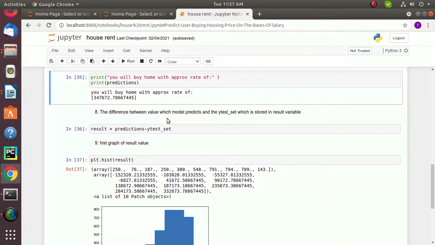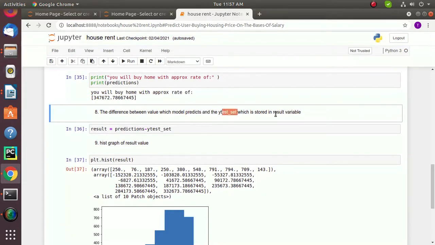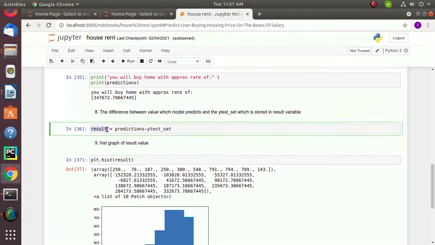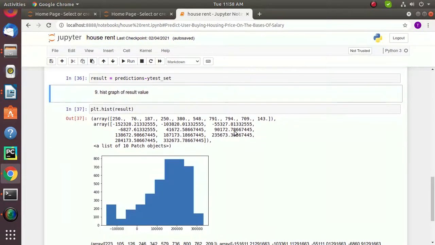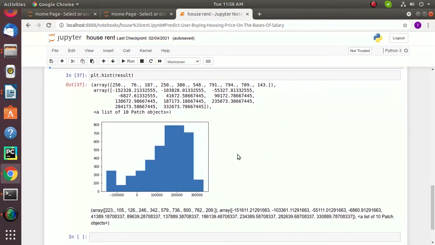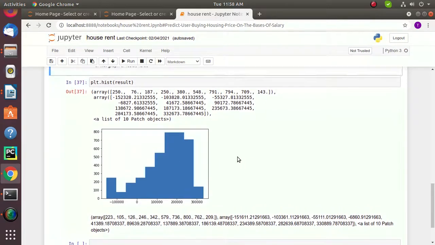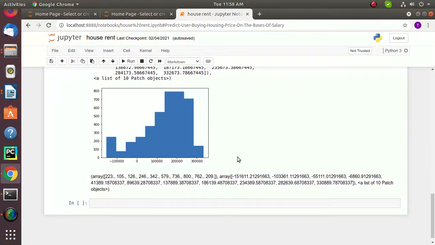The difference between the value the model predicts and the y test set is stored in the result variable. Whatever difference is there, it is basically stored in the result variable. This is the main step. Basically we need to store the deviation, and after this entire process we will use the histogram graph so that we can see the variations in the result. So here is the example. Here is a histogram given in front of you of the entire data of the entire program. So that's it. This is the process of linear regression.